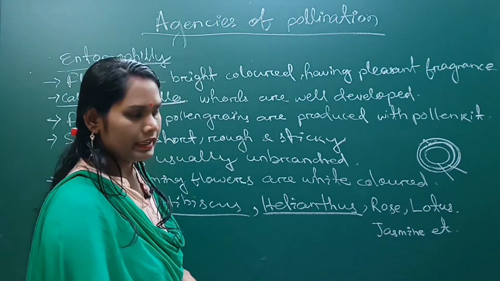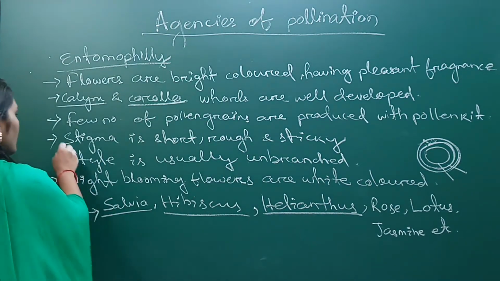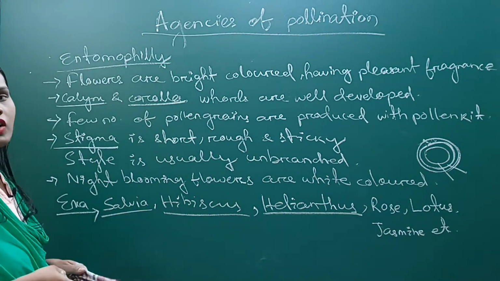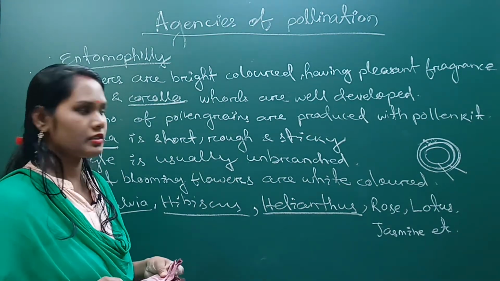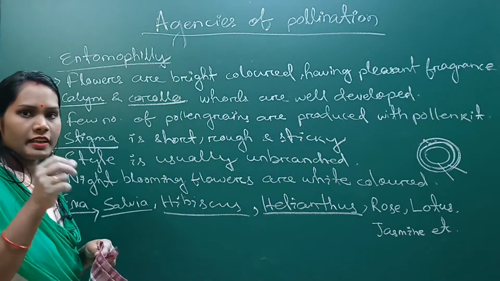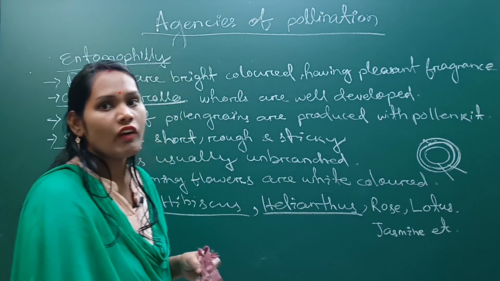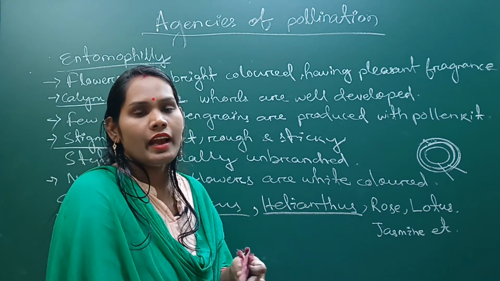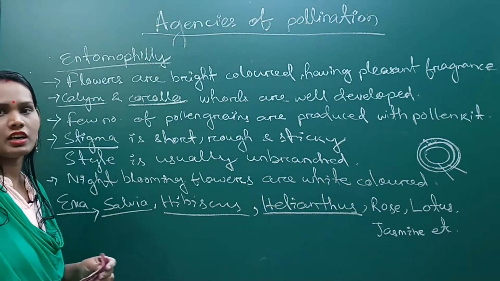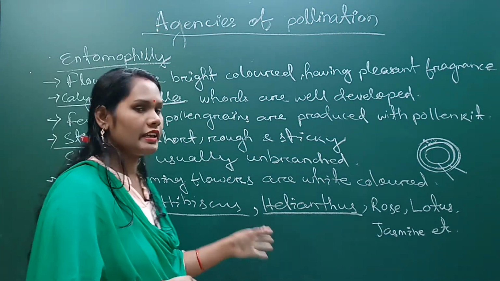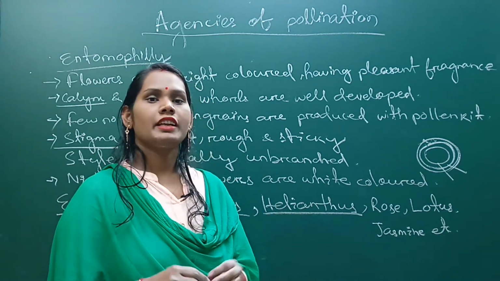Okay, so pollen kit is developed only in insect pollinated flowers. Next, the stigma is short, rough and sticky, and the style is usually unbranched. Especially the flowers which bloom during night time, and the flowers are white in color, so that they can easily be attracted by the insects. So different examples are salvia, hibiscus, rose, lotus, jasmine, helianthus are different examples of insect pollinated flowers or entomophilous flowers.